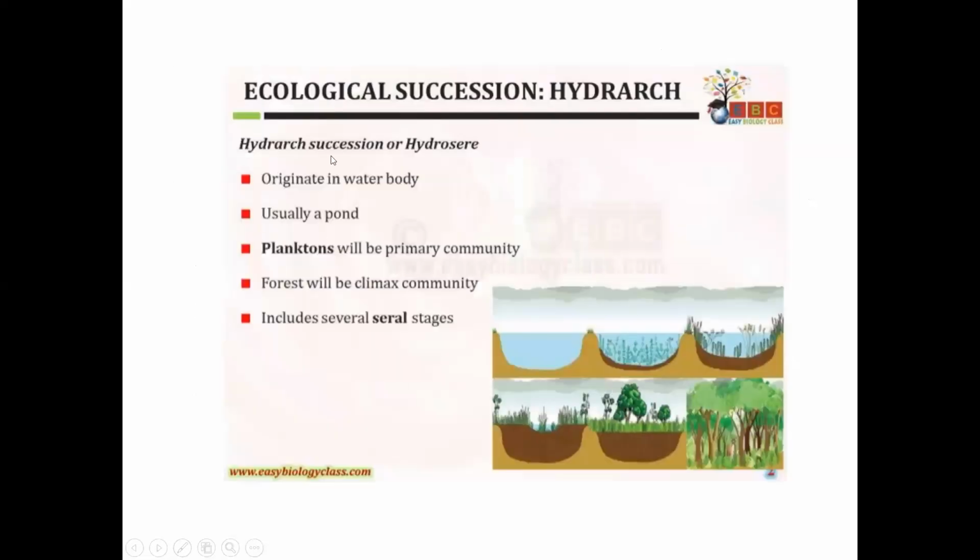Hydrarch succession starts in water bodies, and these stages are called the hydrosere.